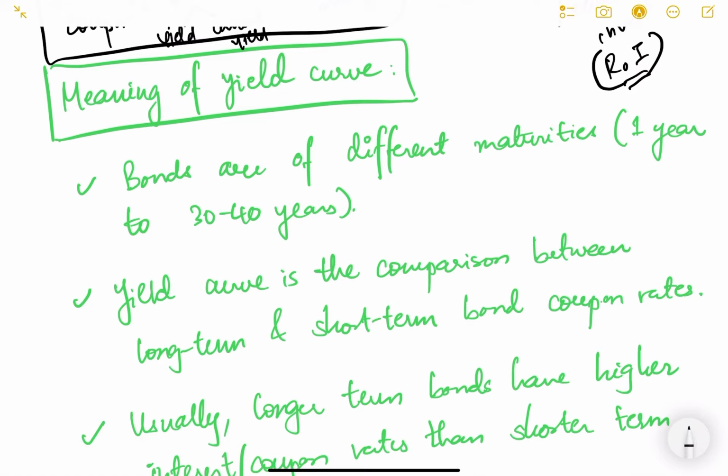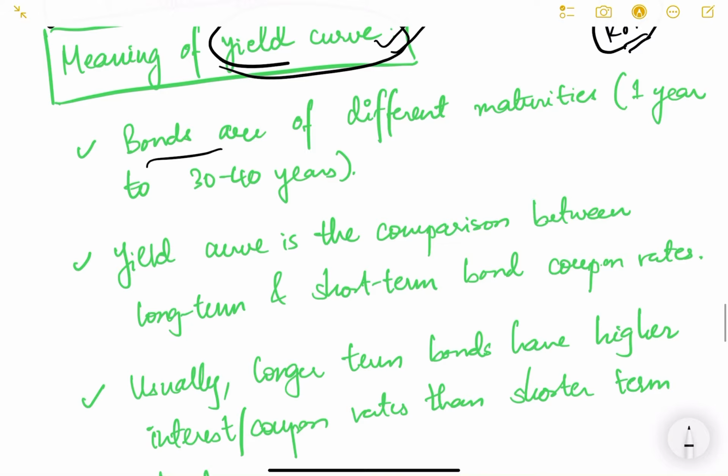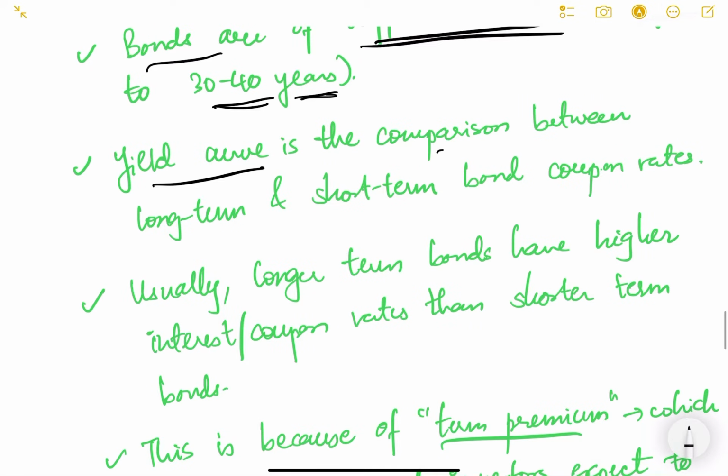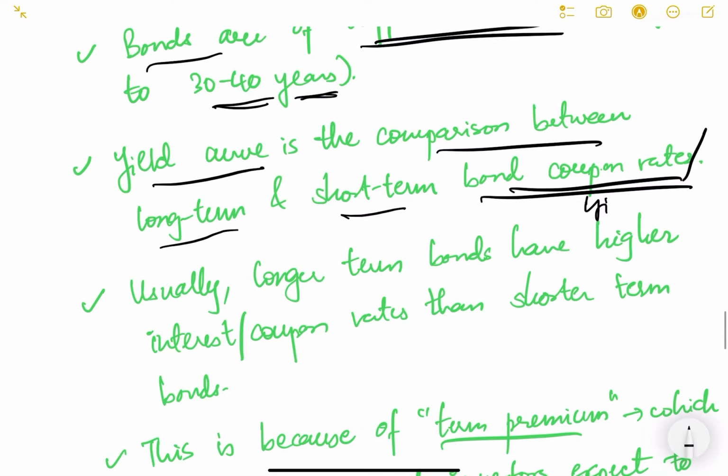Now, what is the meaning of yield curve? Yield curve is another thing that we usually look at when it comes to finance, and especially international finance. Bonds are of different maturities, right? A bond may be of 1 year, 5 years, 10 years, 15 years, 20 years, 30 years, 40 years. So bonds are of different maturities, 1 year to 30 or 40 years. And yield curve is a comparison between the long term and short term bond coupon rates or yield rates basically.